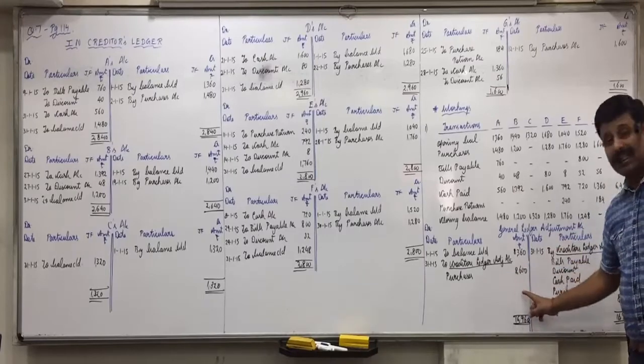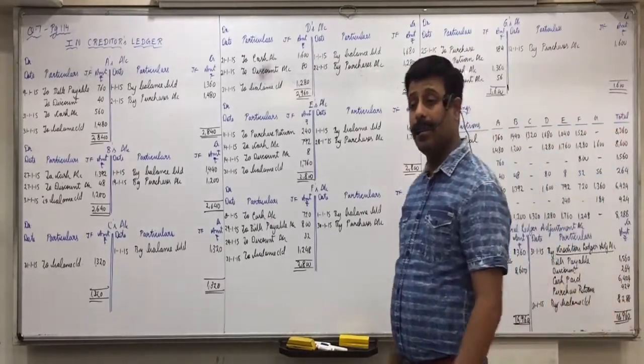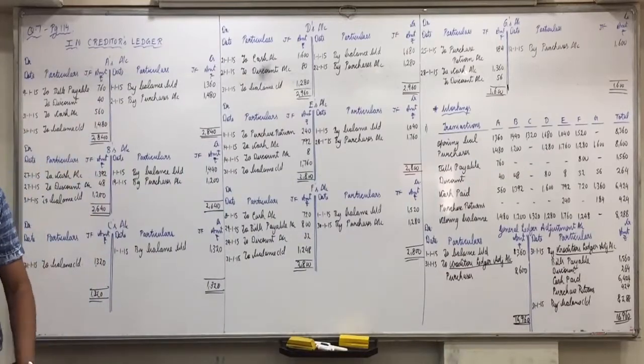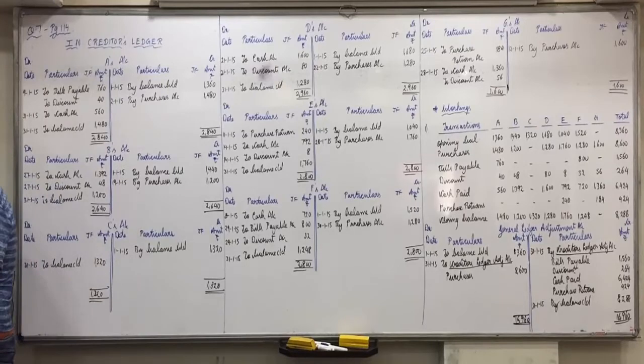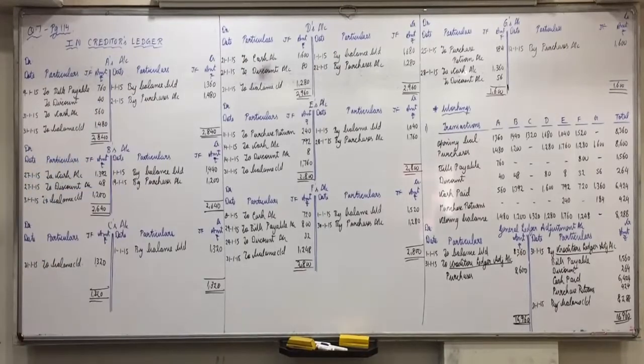This credit side will be given the heading by general ledger adjustment account. In that you write purchases 8600. This will come on the debit side. You give the heading general ledger adjustment account and record all these things. And this closing balance will also come on the debit side. So make it on your own, in the general ledger book, the creditors ledger adjustment account. All of you make it on your own. Any confusions in that?